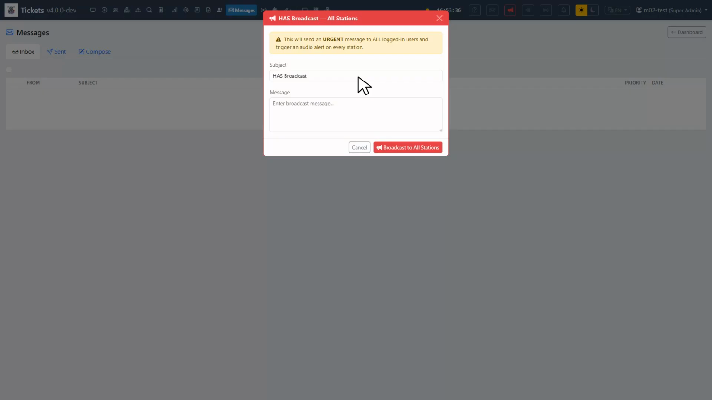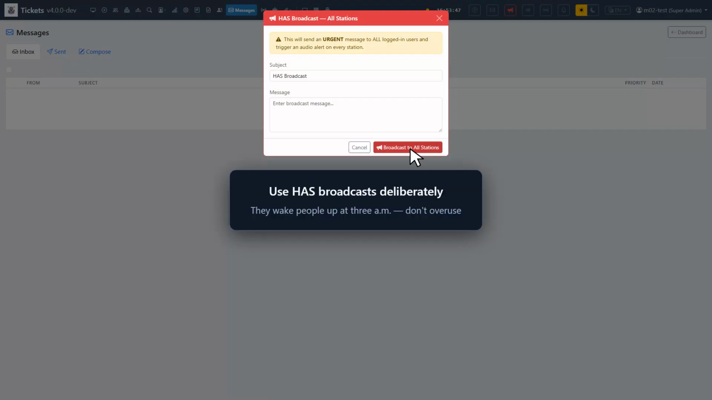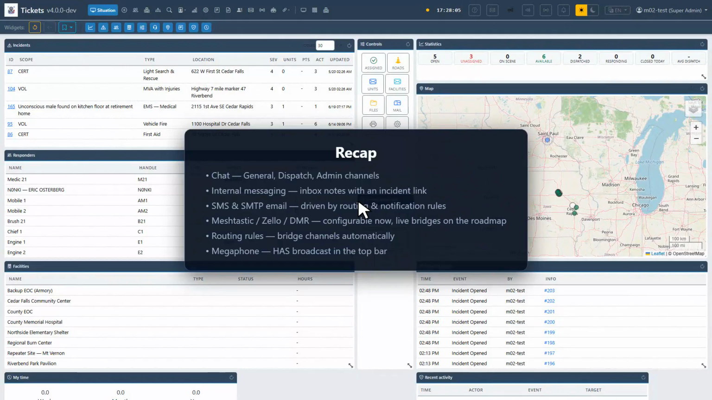I'm not going to actually send this in the demo, but in production, every active member gets it, and per recipient read receipts track who's seen it. Use HAS broadcasts deliberately. They wake people up at 3 a.m. Don't overuse.